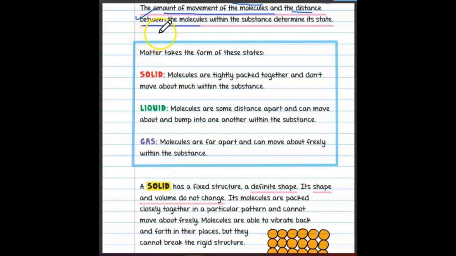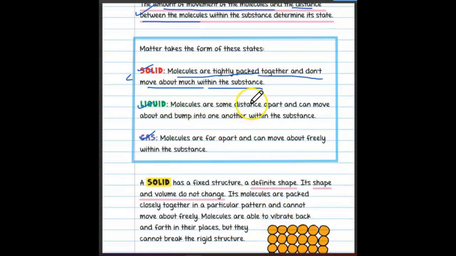So matter, we know that anything that occupies space and has a definite volume can be called matter. Solids, liquids, gas, right? So matter takes the form of molecules. In solids, molecules are tightly packed together and don't move about much within the substance. You can see here, this is the solid.